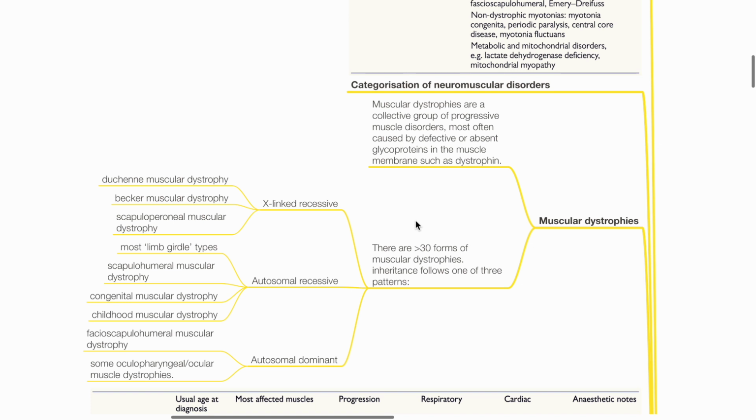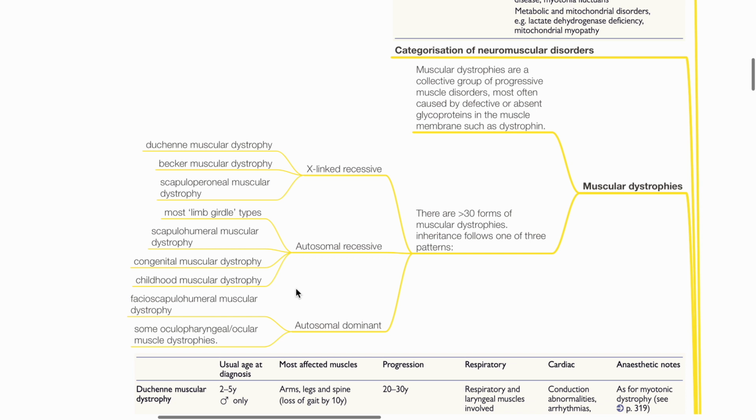Muscular dystrophies are a collective group of progressive muscle disorders, most often caused by defective or absent glycoproteins in the muscle membrane such as dystrophin. There are more than 30 forms. Inheritance may be X-linked recessive, autosomal recessive, or autosomal dominant.